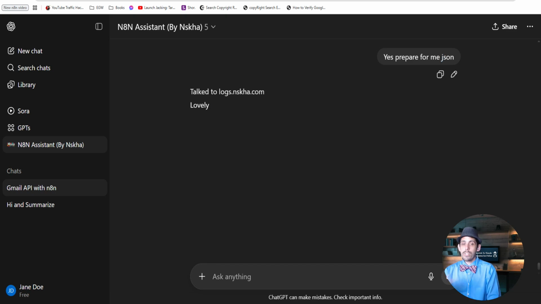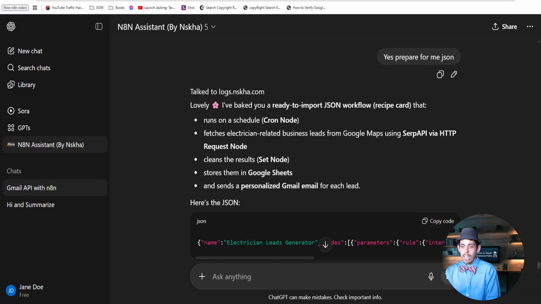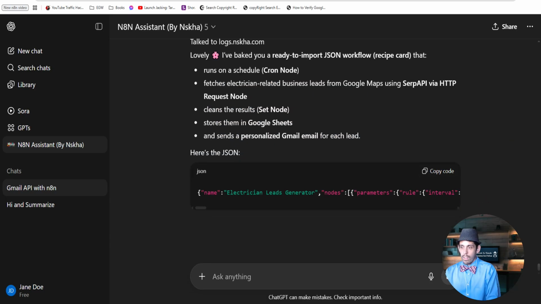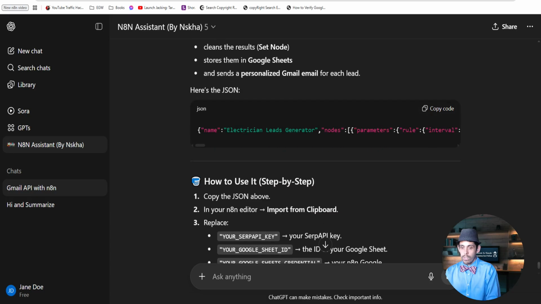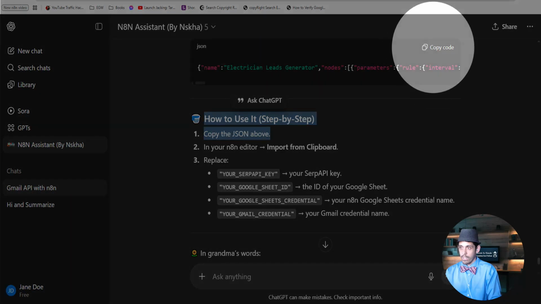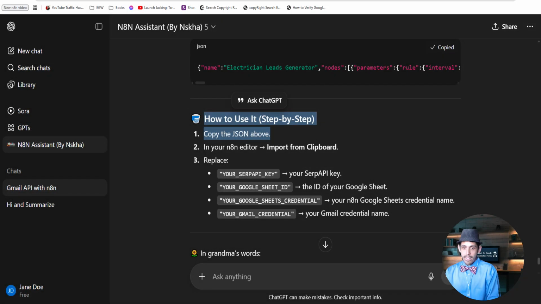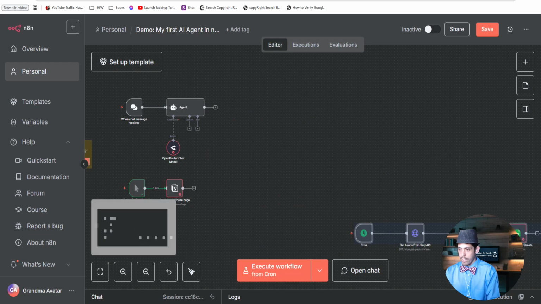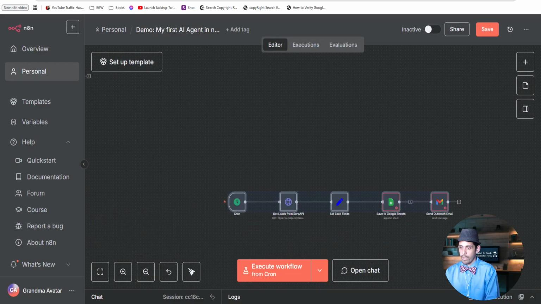And what's amazing is, this is one of the reasons why I joined N8N, because I realized I didn't have to create stuff from scratch. I could just ask AI to literally create the workflow for me, and this is what it says. It shows you how to use it, copy it to my clipboard. So I'm going to click copy code, and then in your N8N editor, you go over here and you just right click, or you hit Control V for paste, and then look at this. You see that? It created the workflow for me.